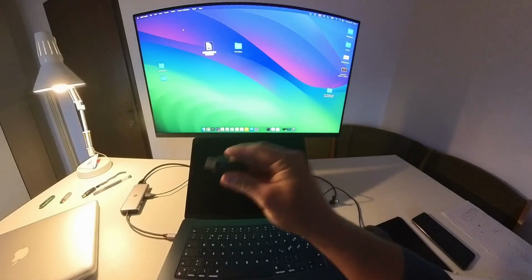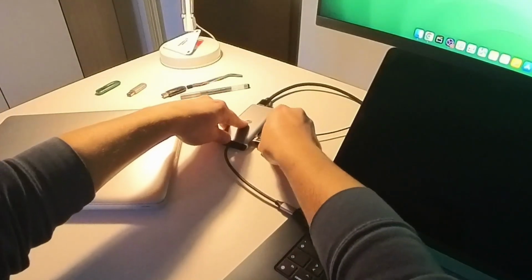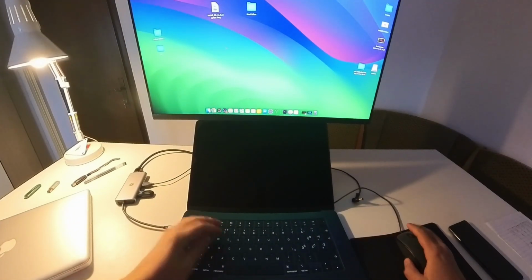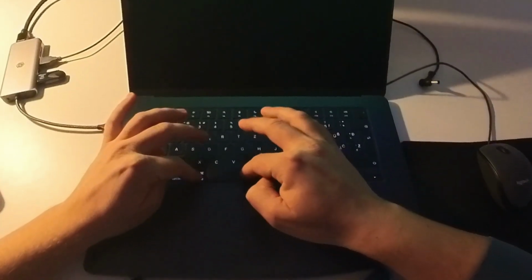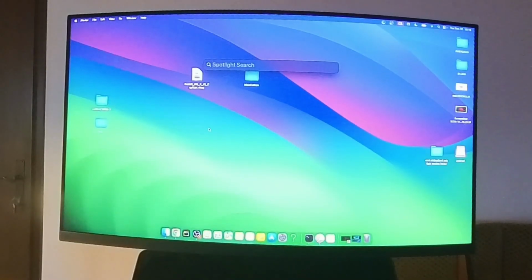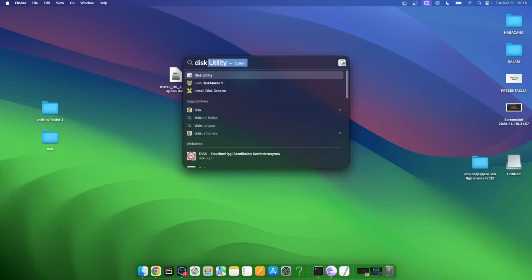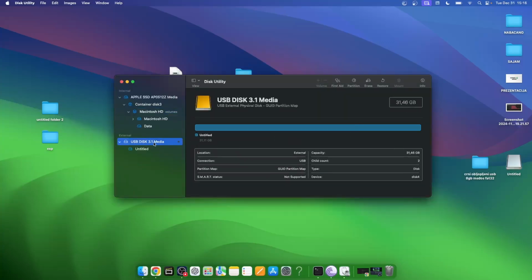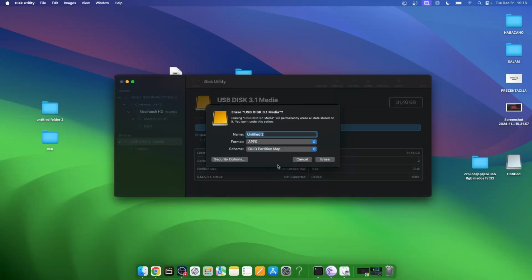Take a USB stick and plug it in to your computer. Now press Command space and type in Disk Utility. Open it, find your USB, click on it, then right click, Erase,